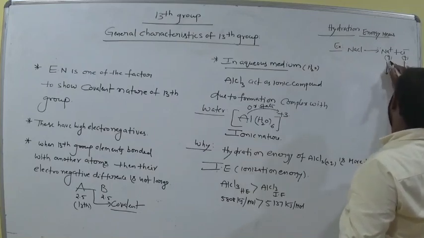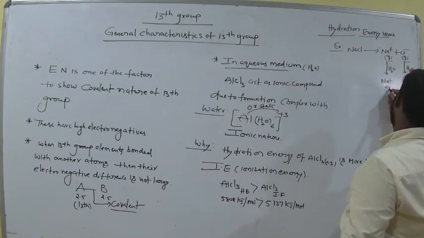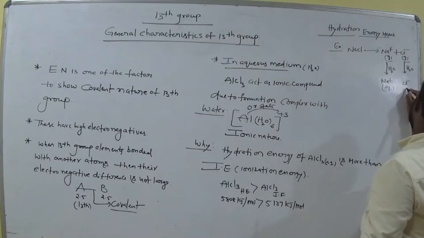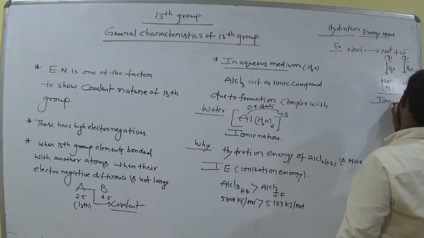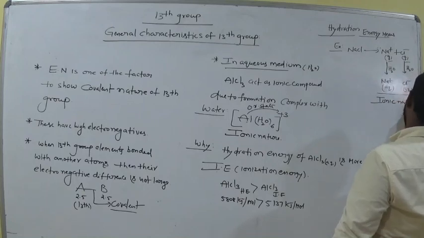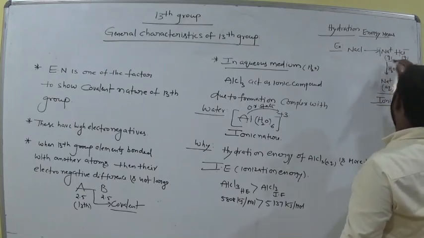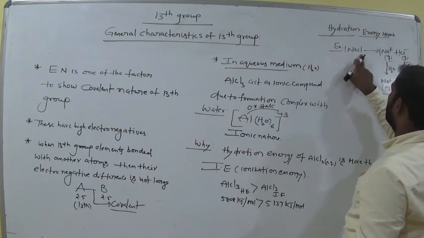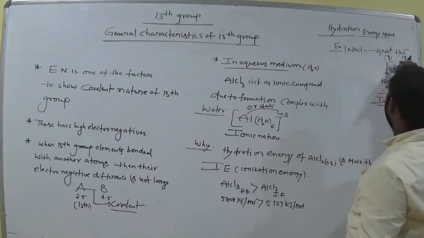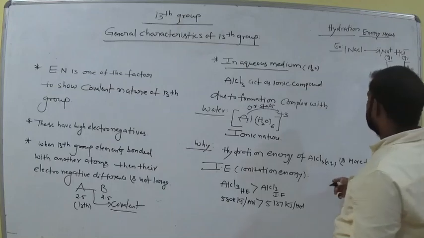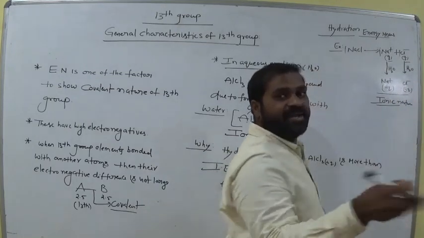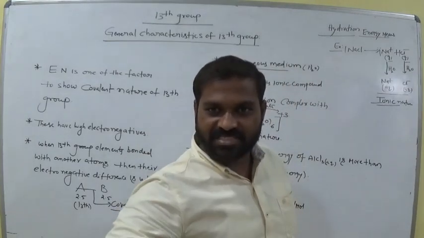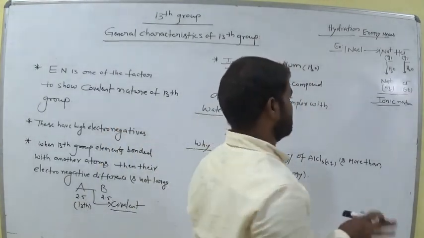In water it becomes the aqueous state. That means ionic nature. That means it is 1 mole of NaCl, 1 mole of Na plus and 1 mole of Cl minus. This is called hydration, adding of water, then it is converted to aqueous, then it becomes ionic in nature. Remember this. Is it clear?